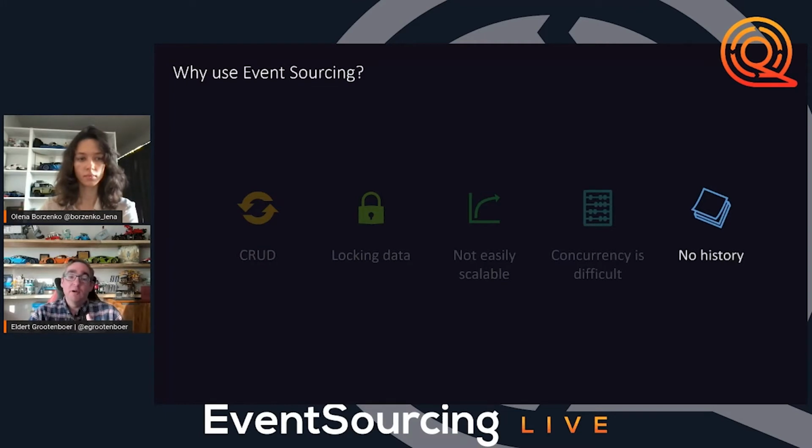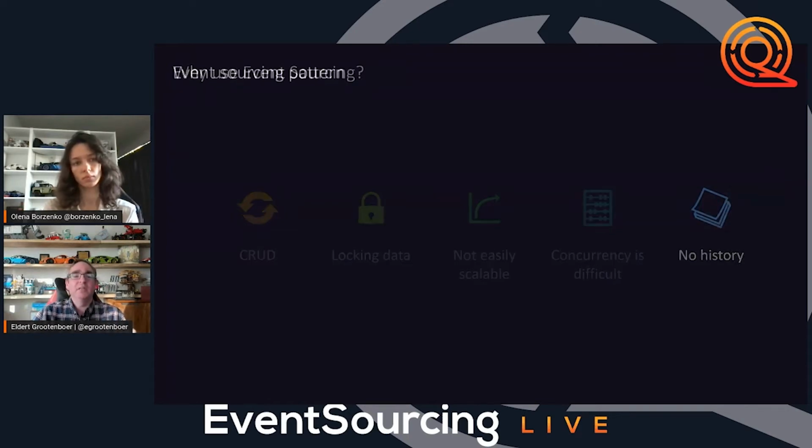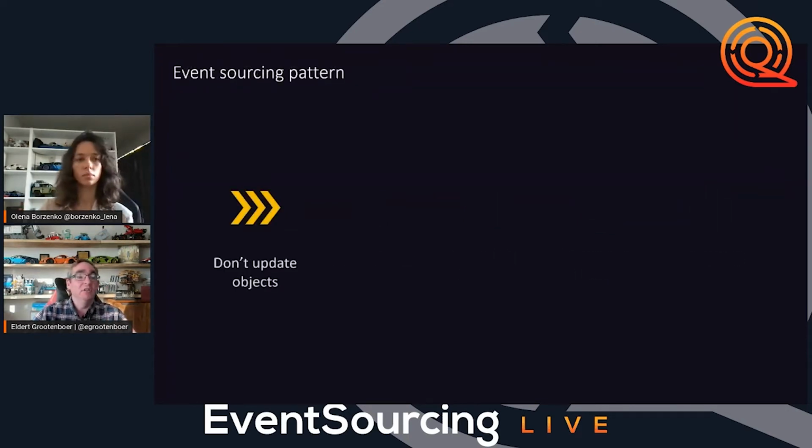Another downside about CRUD is that there's no history. We cannot really see what happened to our object unless we create our own history table or something like that. But out of the box, CRUD doesn't really have any history with it. So we actually have to build it ourselves. So this is where the event sourcing pattern comes in, because event sourcing doesn't update its objects, it only does inserts. You only insert into your data store, and as long as your data store can actually handle all those inserts, then you will be fine.